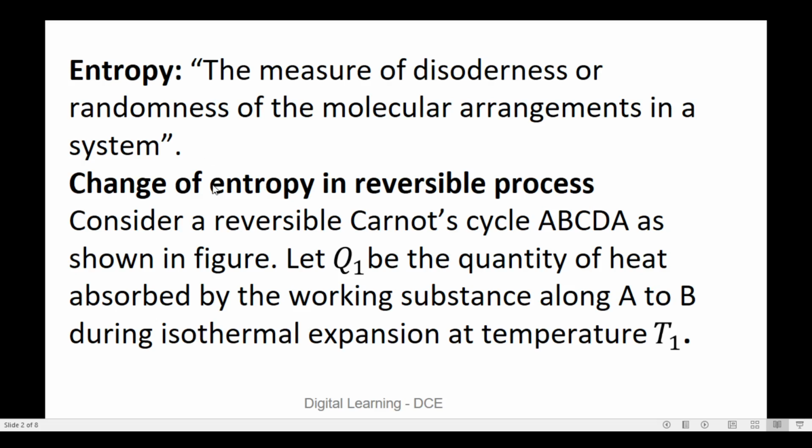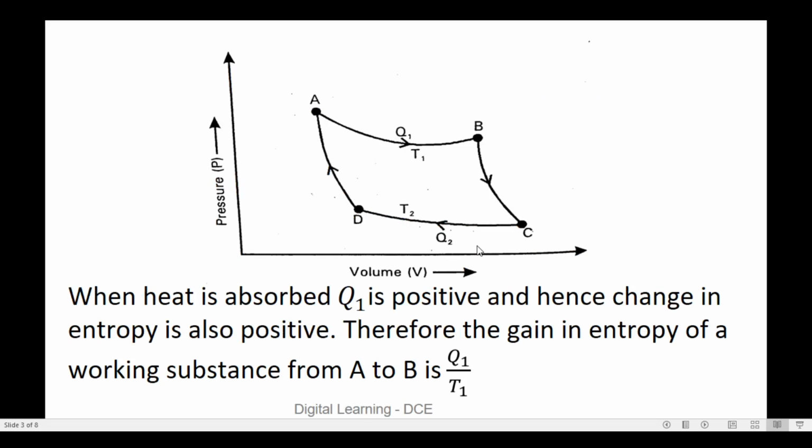Next, let us see what the change of entropy will be in the case of a reversible process. For that, let us consider a reversible Carnot cycle, represented by ABCDA as shown in the figure.